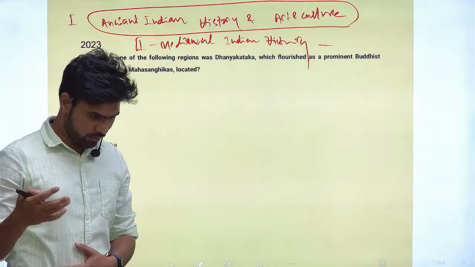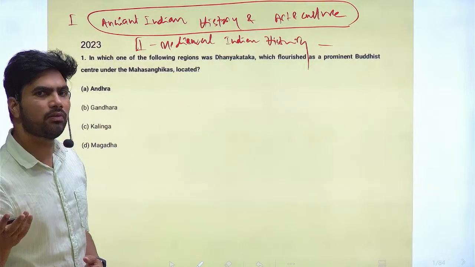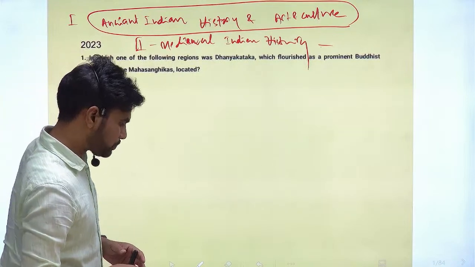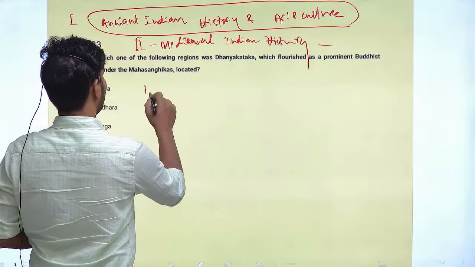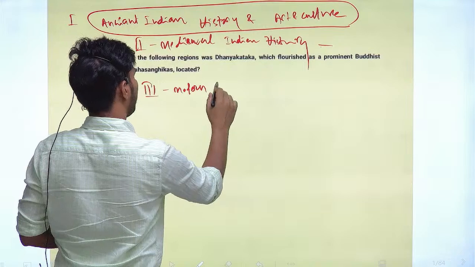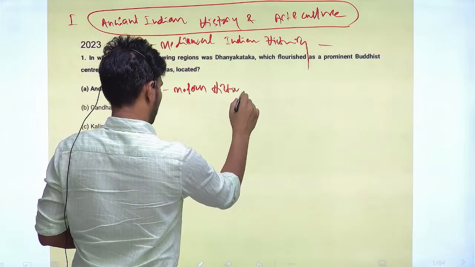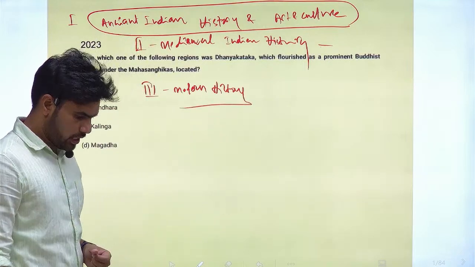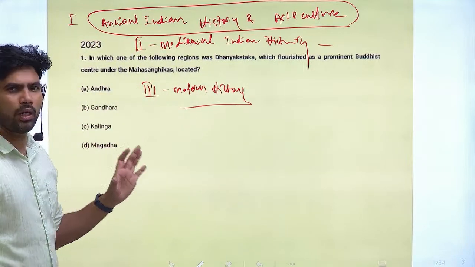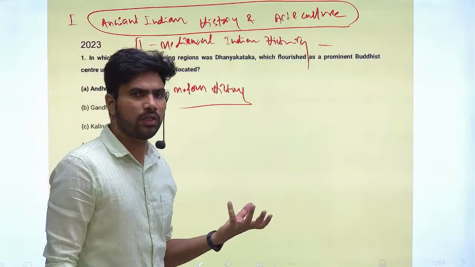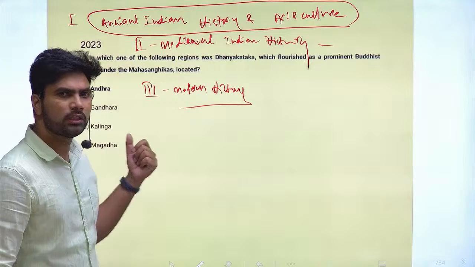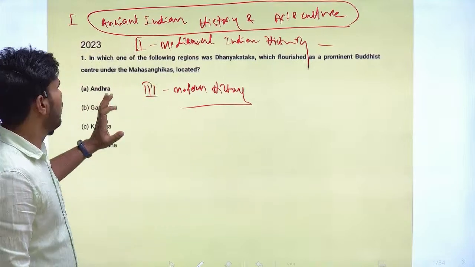In total there are 27 to 28 questions from 2023 to 2014. In the third segment, we will see the questions of modern Indian history, which may also take 2 sessions. So overall, in 5 sessions we will try to complete the history part. With this brief segmentation, we will go forward.